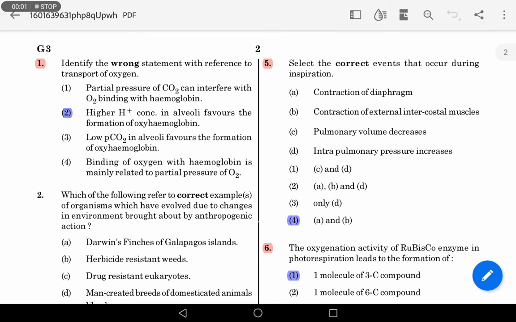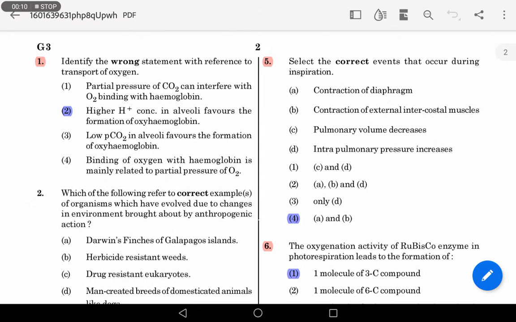Hello friends, in this video we are going to see the NEET questions that are asked from NCERT class 11 biology. Identify the wrong statement with reference to transport of oxygen.